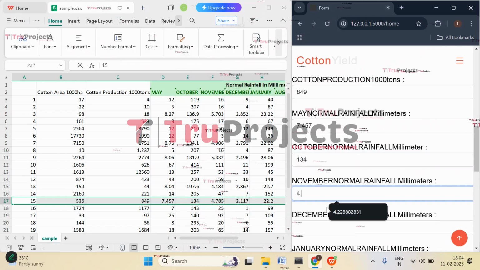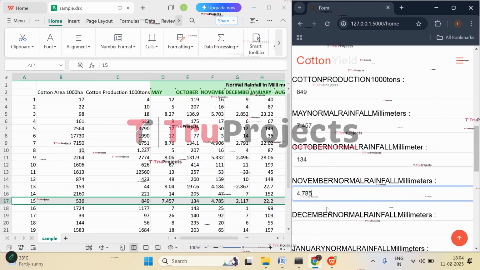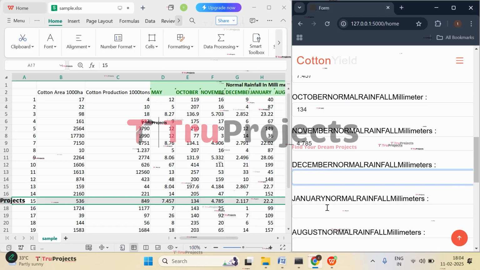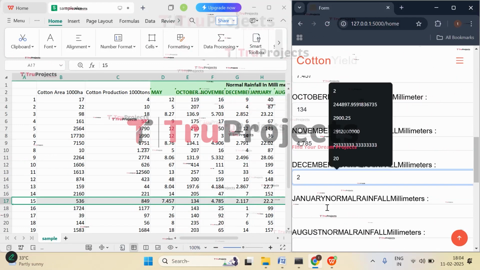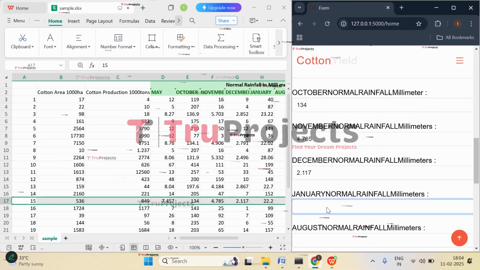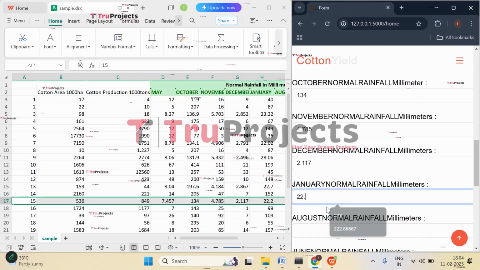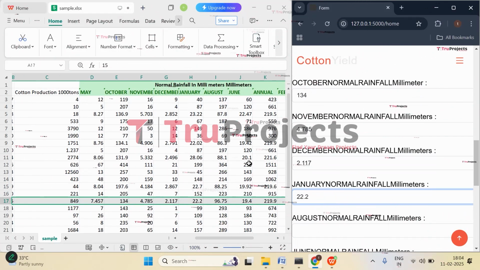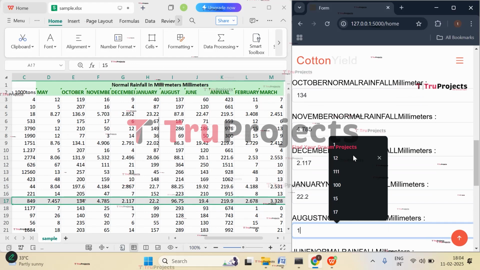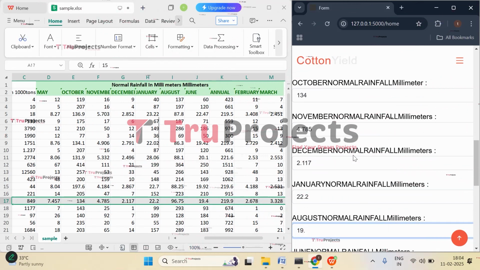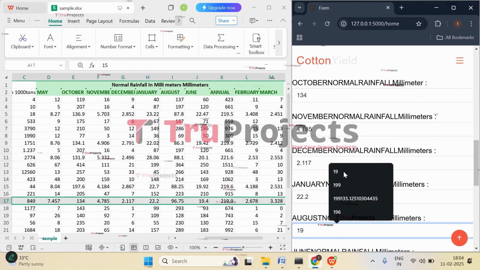November it is 4.785, and December month it is 2.117. January month is 22.2, and then we have 19.4 in the month of June. Sorry, we have entered it wrongly.